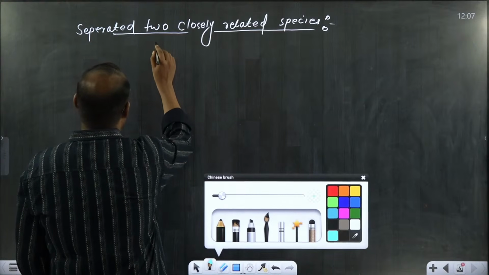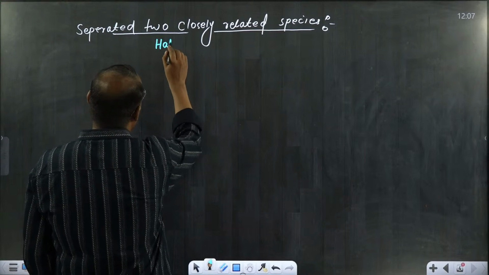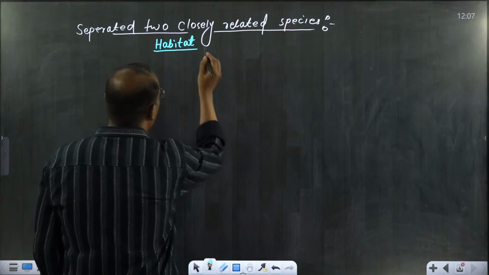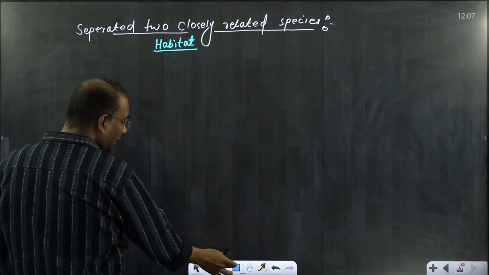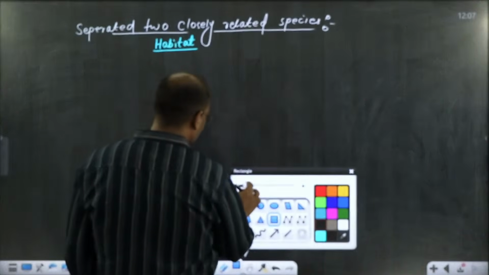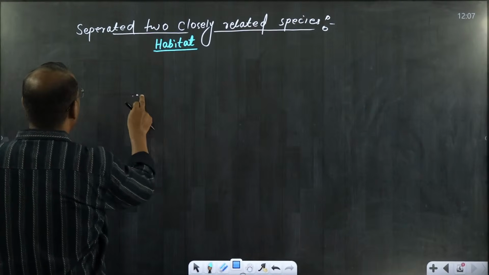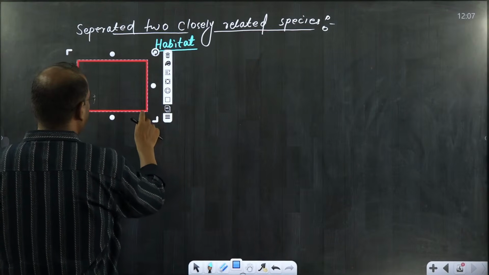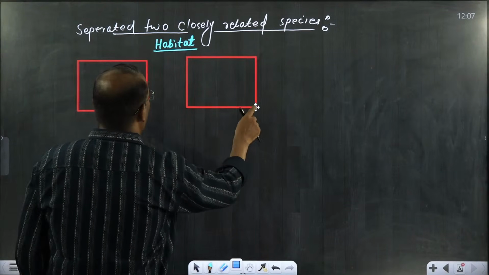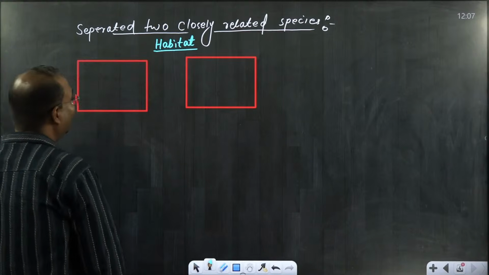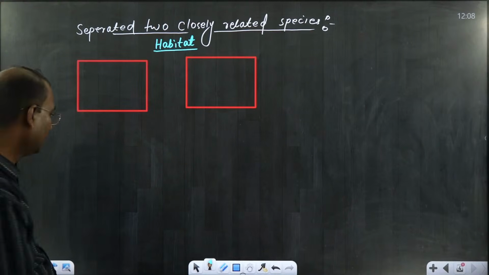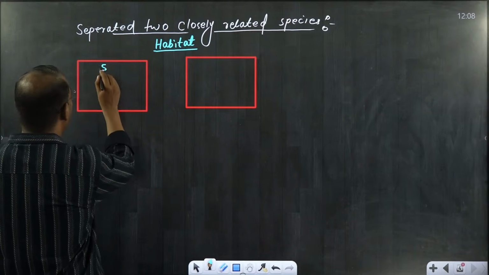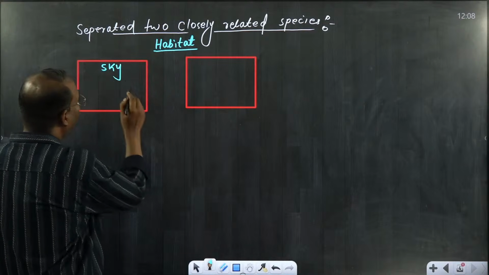I will take one condition, that is habitat. If I talk about Aristotle and Linnaeus both, and I accept this system of classification, I will take two habitats. One I will take sky and one I will take water.